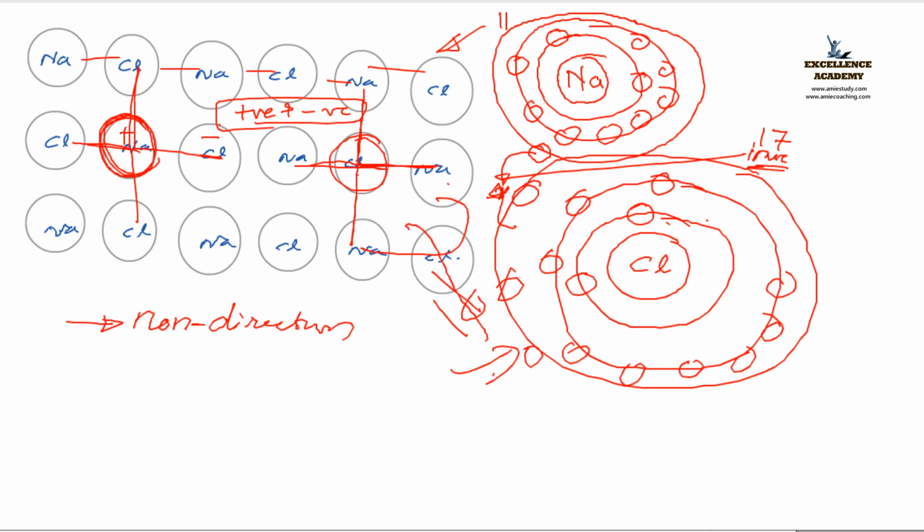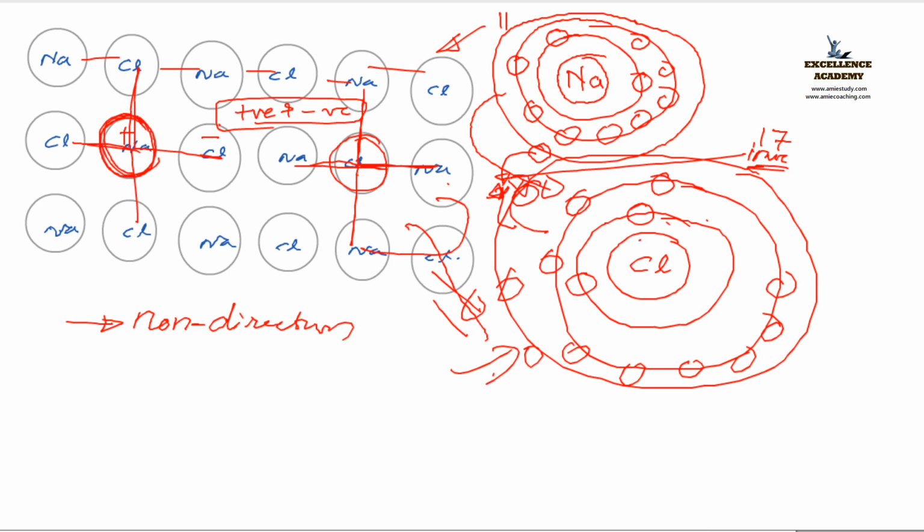So what is an ionic bond? All of you tell me. Ionic bond is formed by, is it sharing? No. See, the metal is releasing or losing one electron, and the non-metal, which is chlorine, is accepting that.